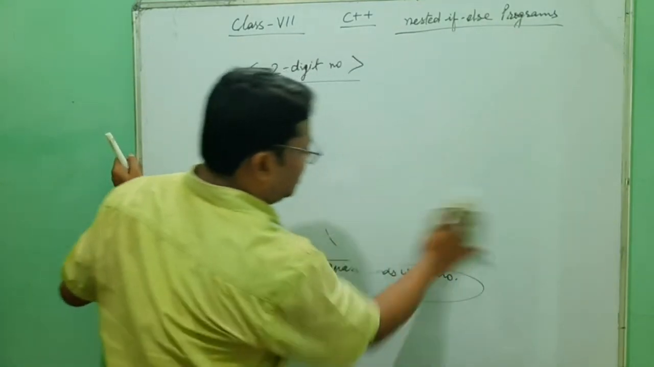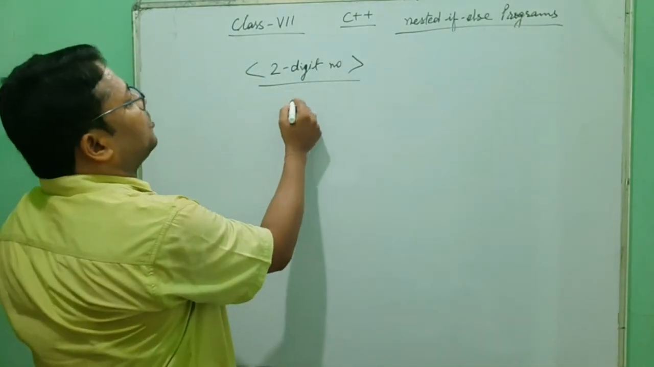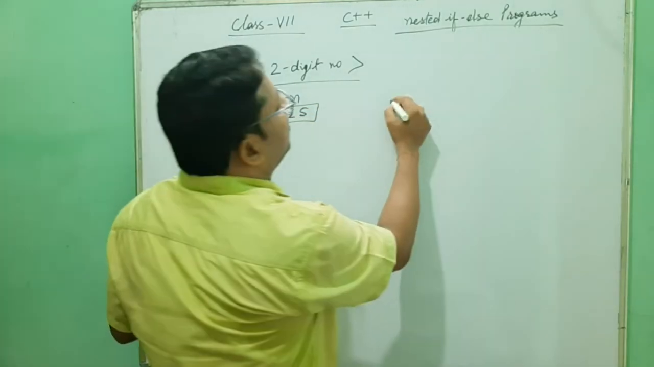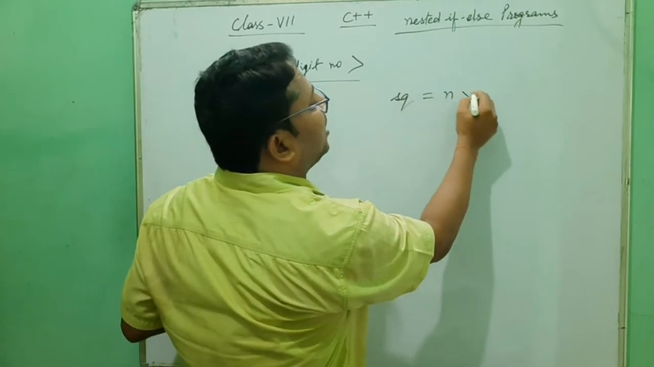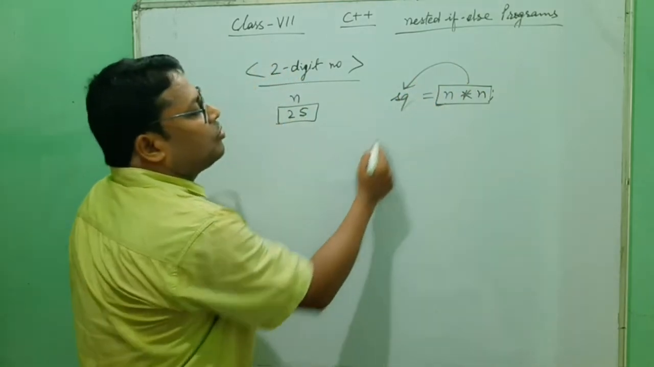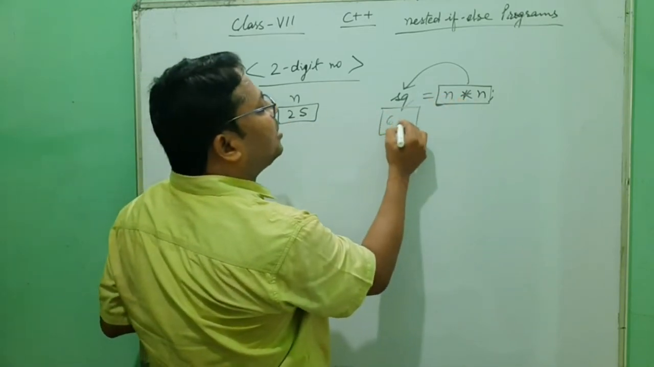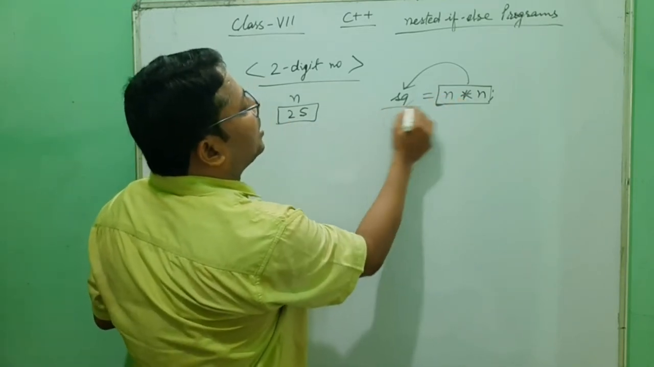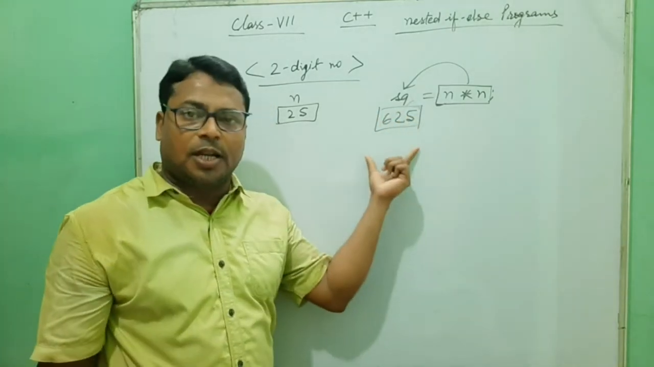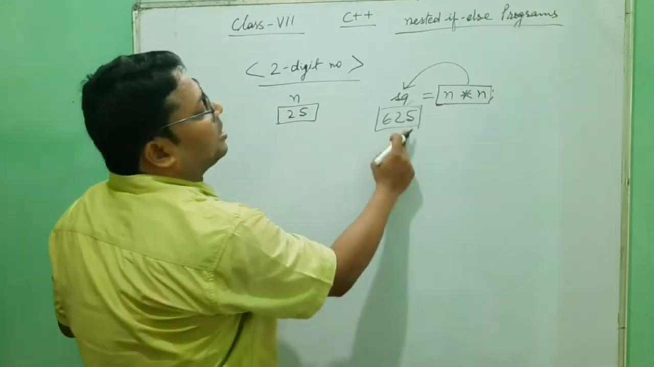Now I demonstrate how to find the square and how to find the ending of the square. Suppose this n is given here as 25. Now we are going to find the square. Square means n into n. This n into n we are going to assign into square. So this sq will get n into n, that means 25 into 25, which will give 625. Yes or no? Now we have to find out whether the square ends with that number. The number is of 2 digits, so we take the last 2 digits.